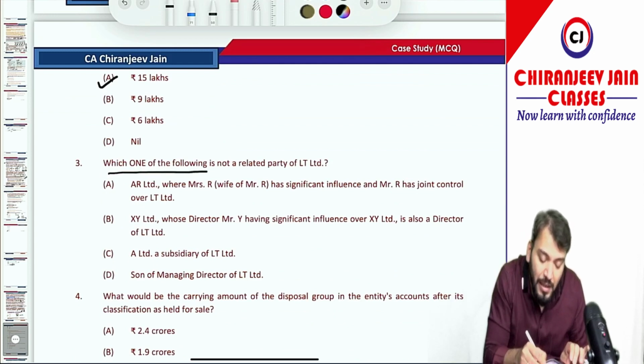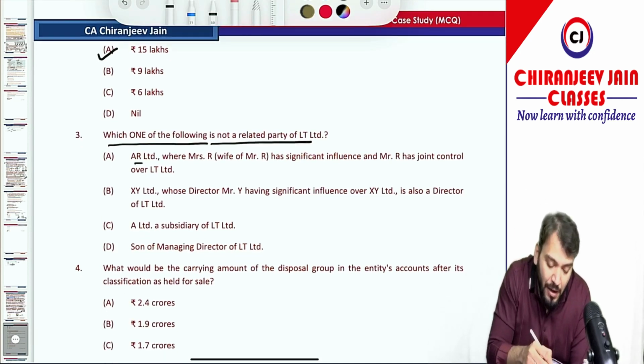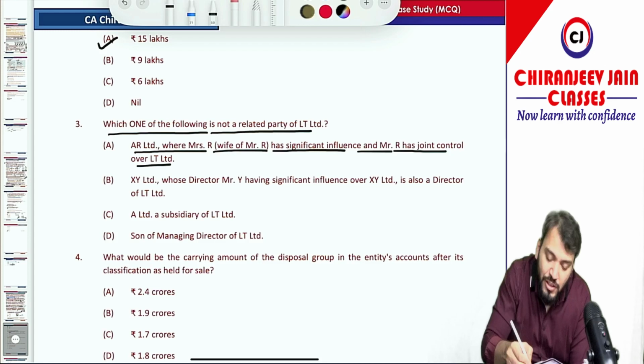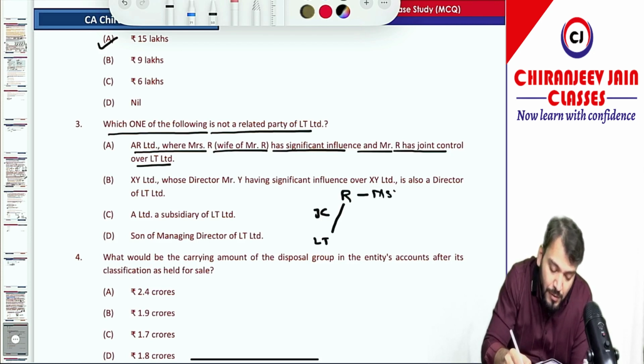Which one of the following is not a related party of LT Limited? This we need to understand. Related party question they have given. AR, where Mrs. R, wife of Mr. R, has significant influence, and Mr. R has joint control over LT Limited. So what they are saying? R has joint control over LT Limited and his wife Mrs. R has significant influence over AR Limited.